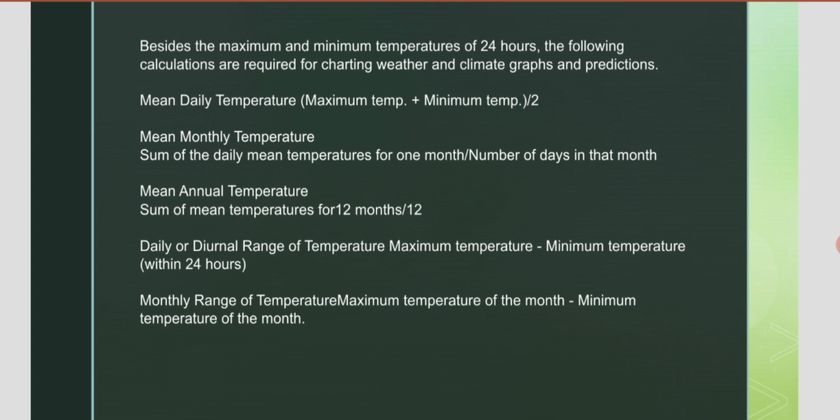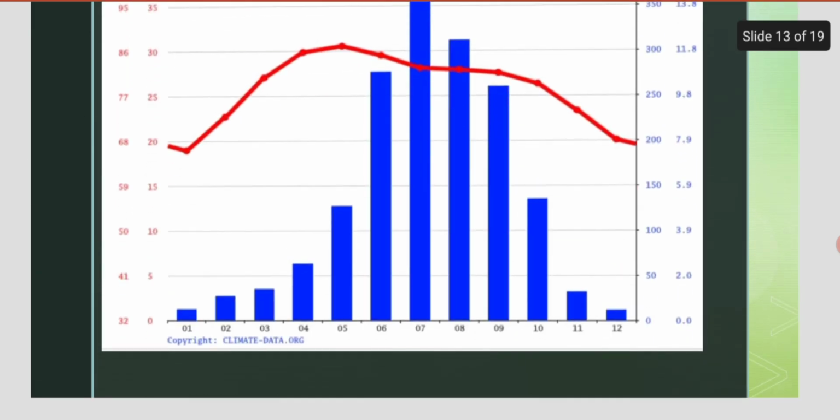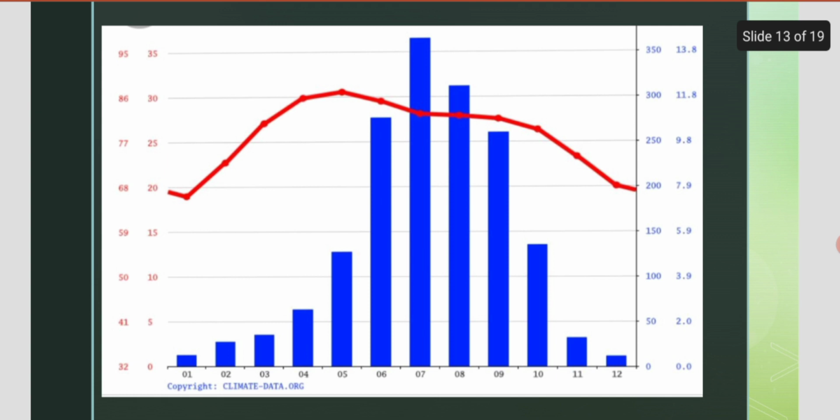Besides the maximum and minimum temperature of 24 hours, different calculations are also required for charting weather and climatic graphs and predictions. For example, mean daily temperature, mean monthly temperature, mean annual temperature, diurnal range of temperature, monthly range of temperature. These are all required for charting weather and climatic graphs. This is just a basic graph of temperature and rainfall.